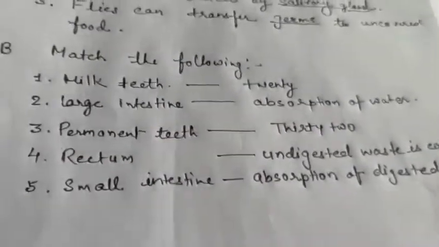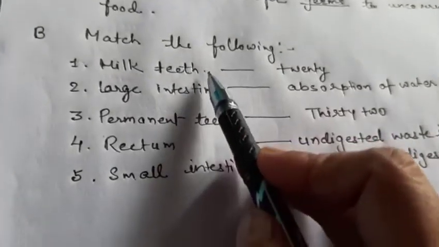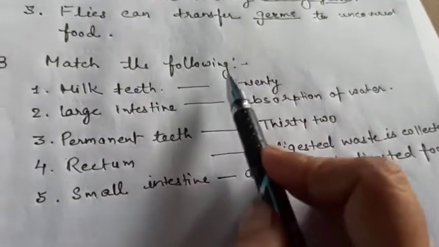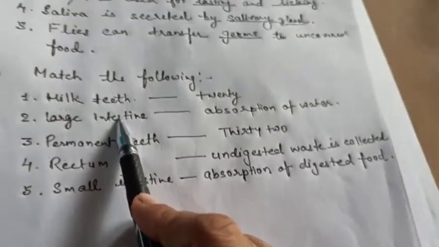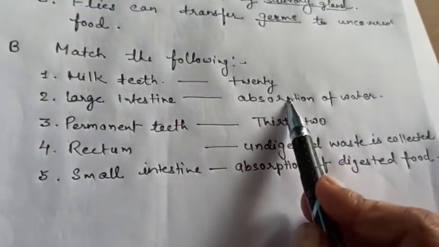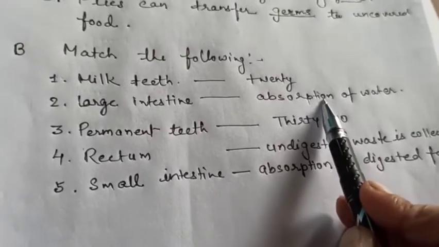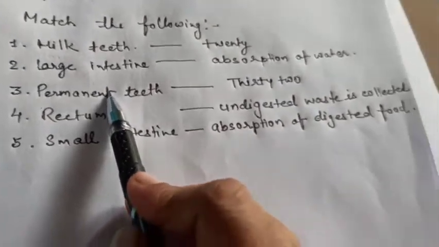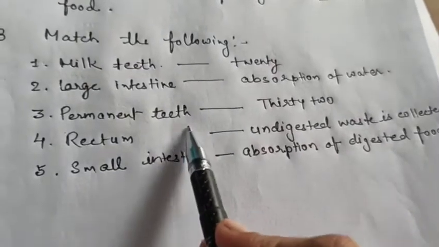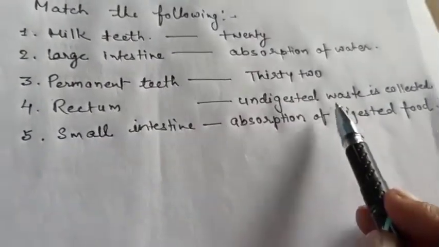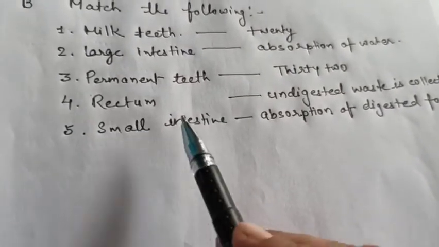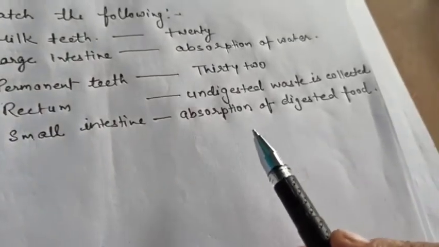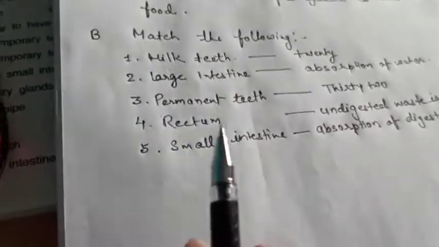So the first match the following is milk teeth. All of us know that milk teeth are 20 in number. Then comes the large intestine, in which we have already learned that the absorption of water is done here. Then comes the permanent teeth. Permanent teeth are 32 in number. Then comes the rectum, and in the rectum the undigested waste is collected. The last one is small intestine. In small intestine, absorption of digested food goes on. So this is the match the following.